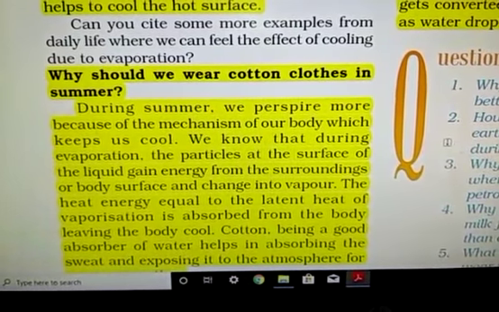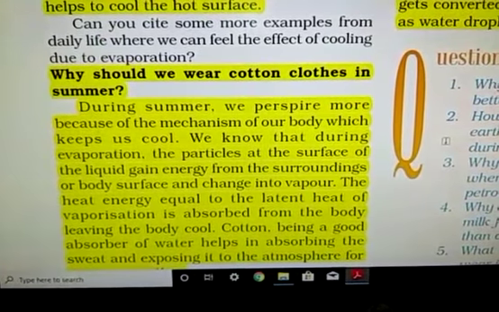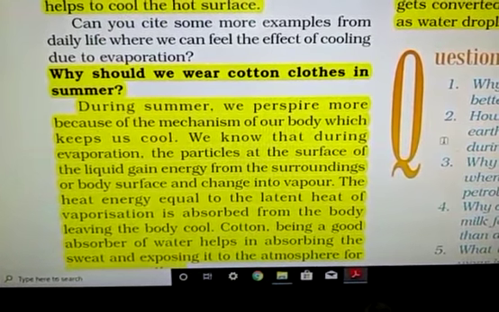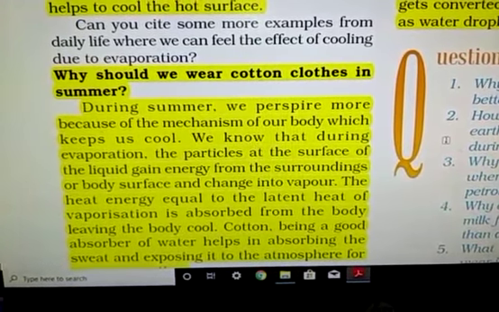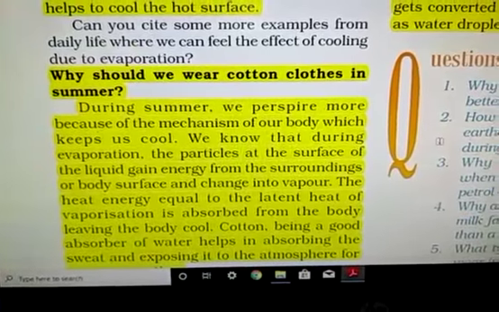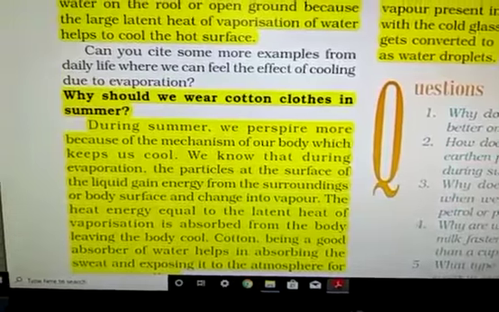When sweat is absorbed by the cotton, it is spread over a large surface. Due to the large surface area, it evaporates, and for the evaporation it takes energy from the surroundings, from your body. That's why you feel cool. This is the reason we have to wear cotton clothes during the summer.